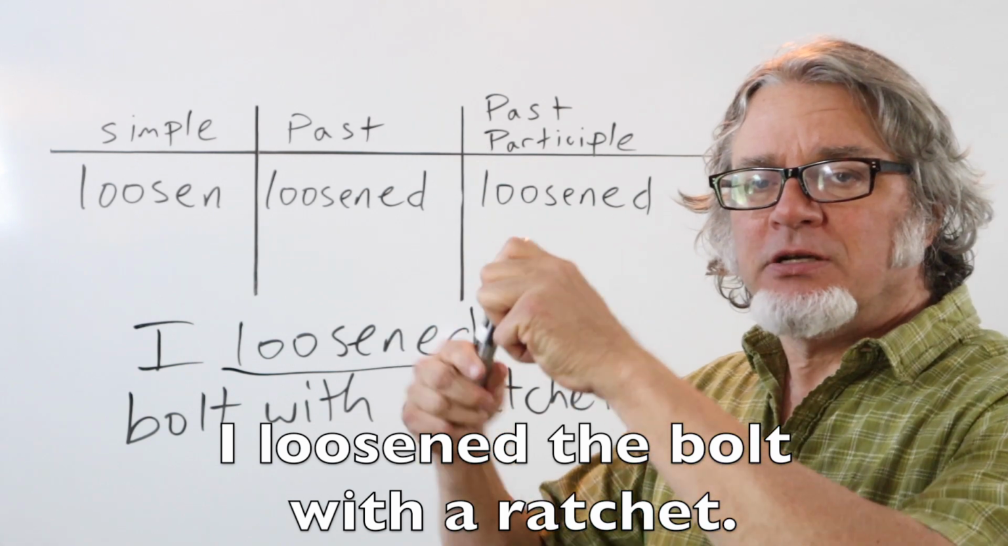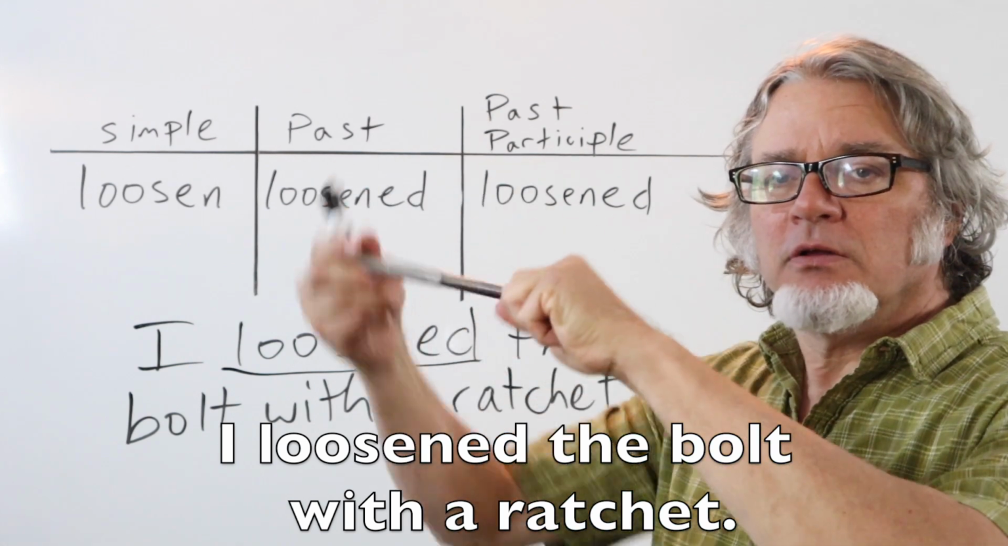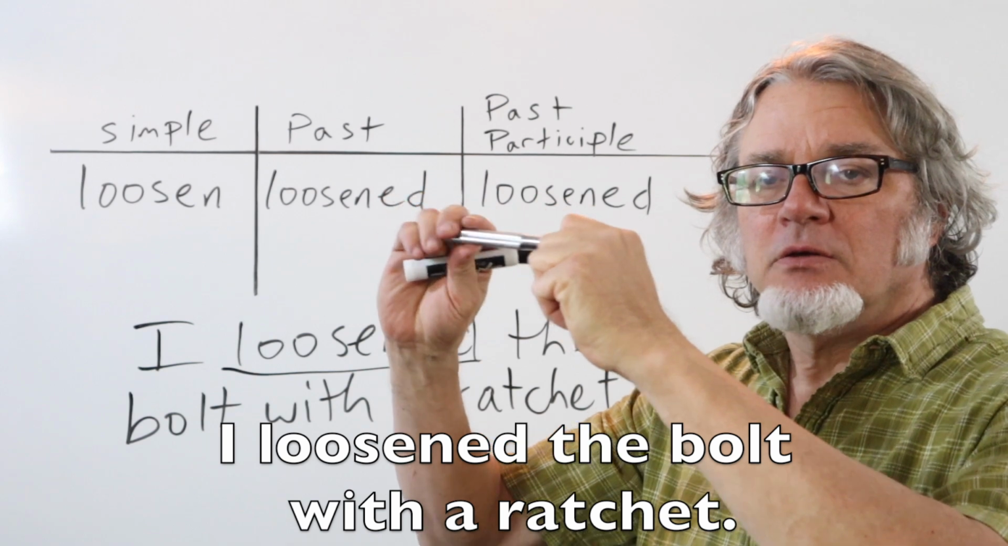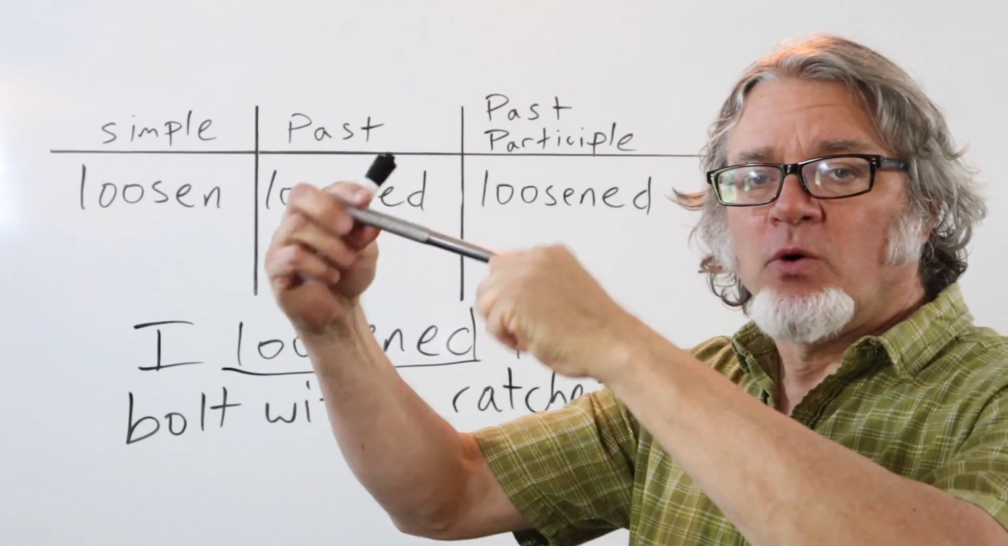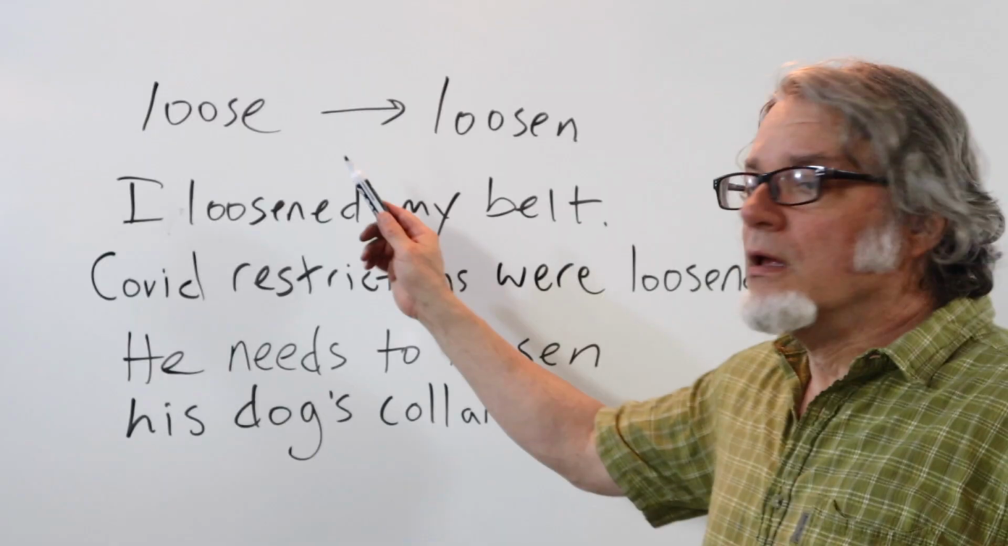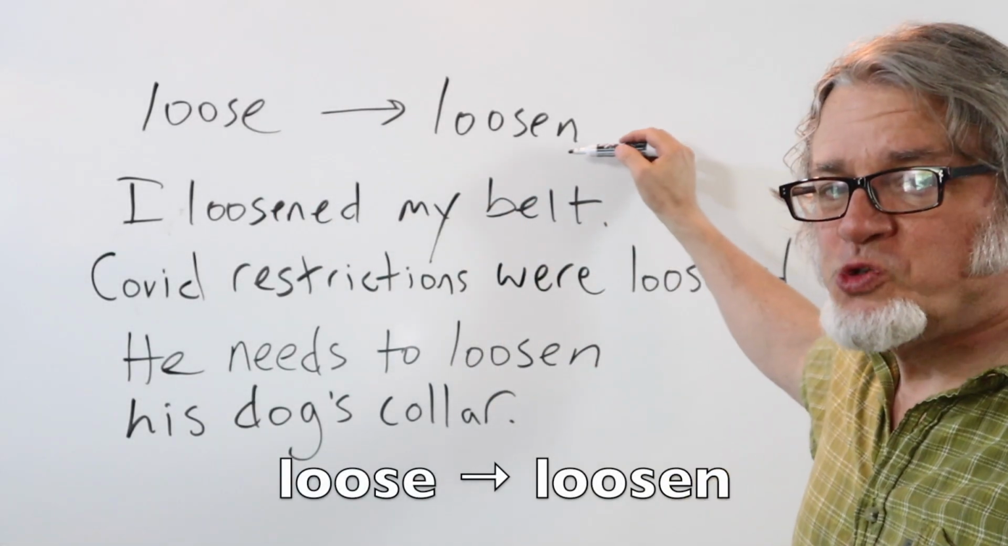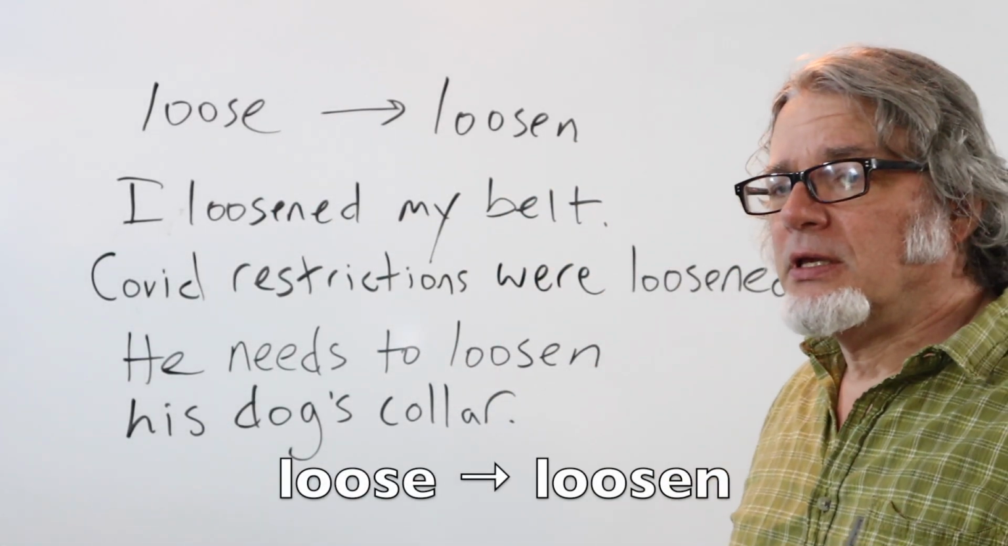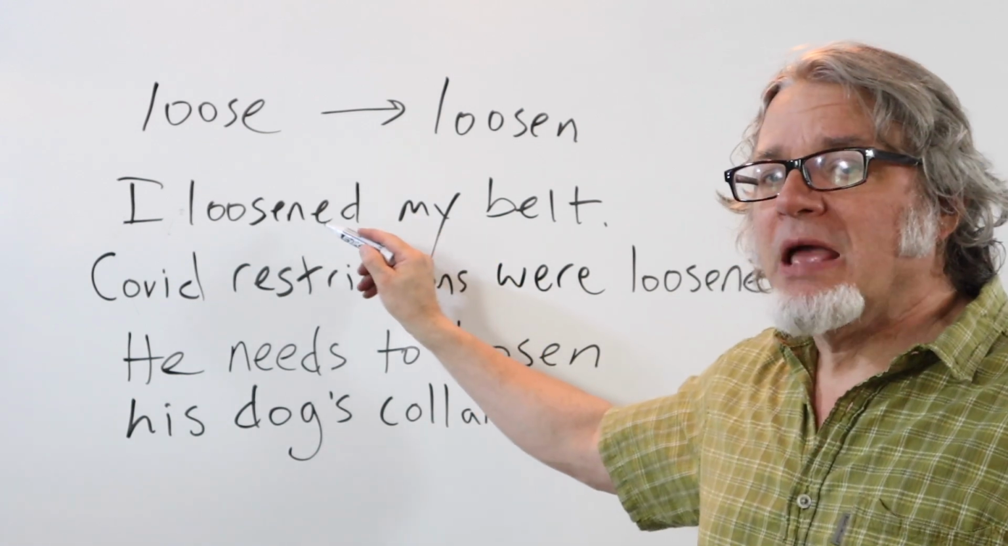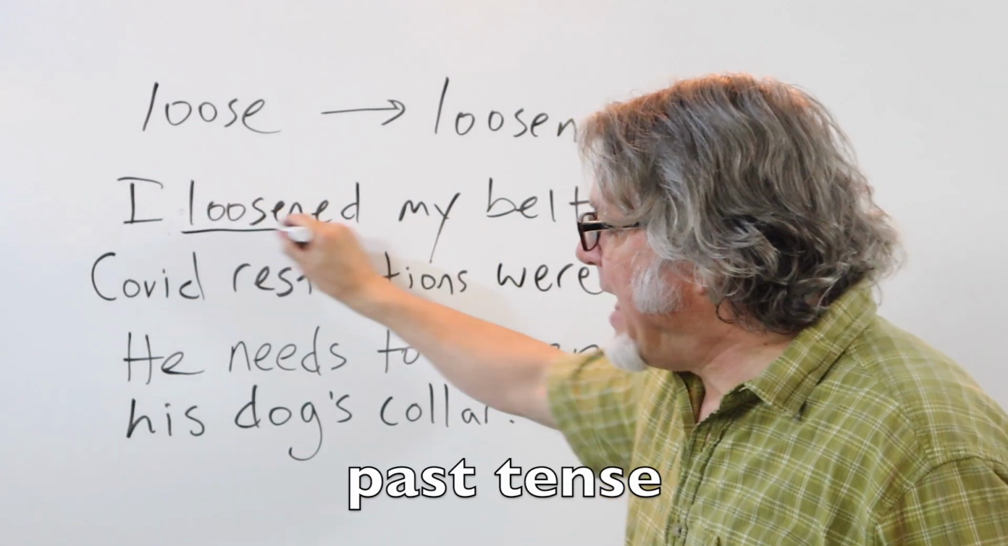This is a ratchet. You use it for loosening things. You also use a ratchet for tightening things. Loose becomes loosen as a verb. I loosened my belt. This is in the past tense.